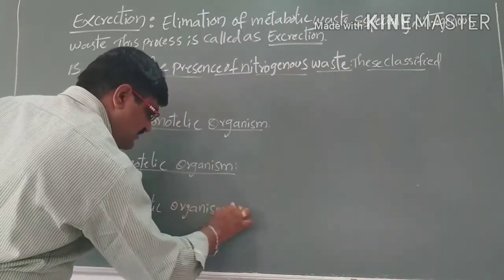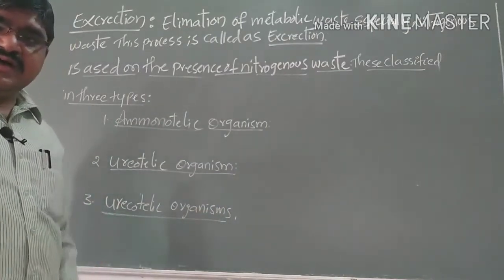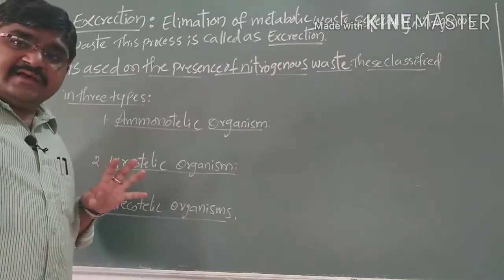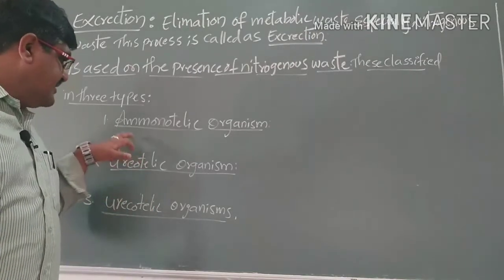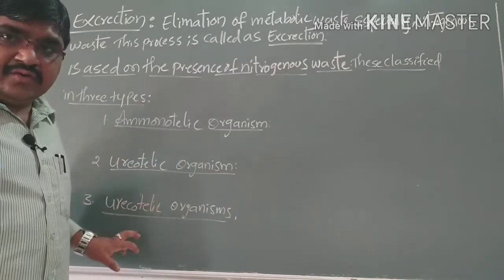So based on the nitrogenous waste materials, these are classified into three types: ammonotelic, ureotelic, and uricotelic.